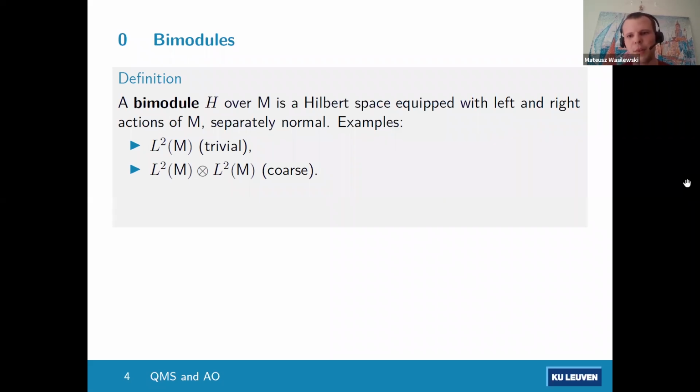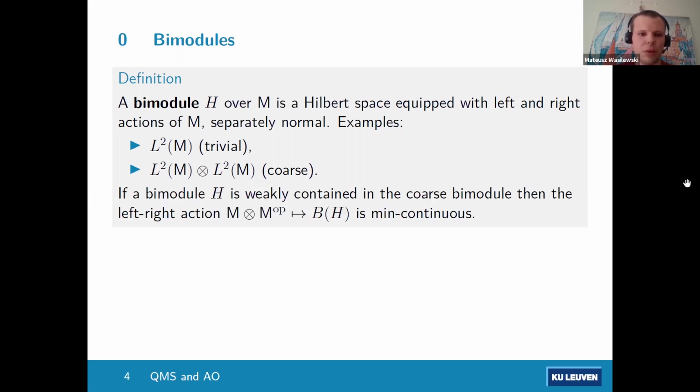And the theory of bimodules over von Neumann algebras is what unitary representations are to the theory of groups. The trivial bimodule would correspond to the trivial representation, and the coarse bimodule to the left regular representation. And just like for representations, there is a notion of weak containment, and we will need that later on.